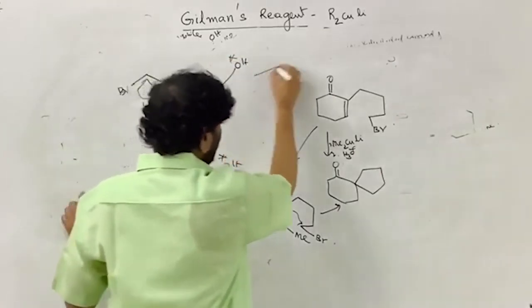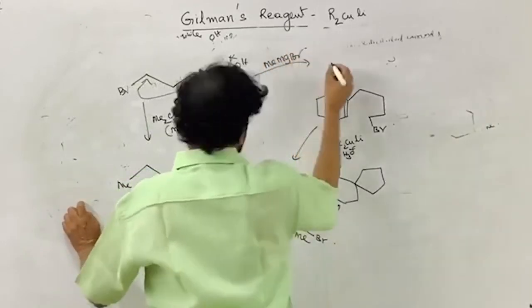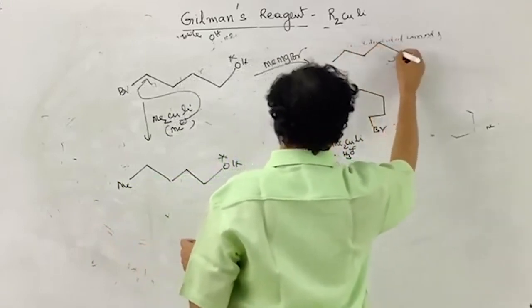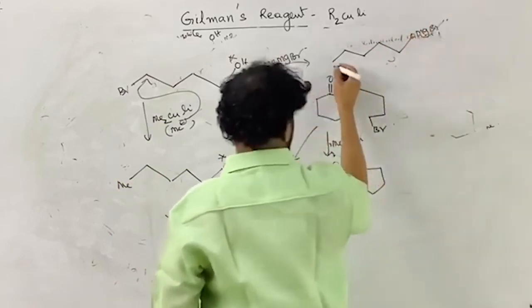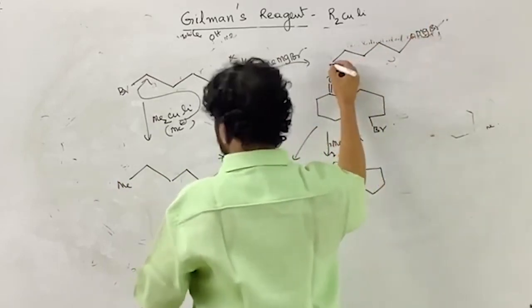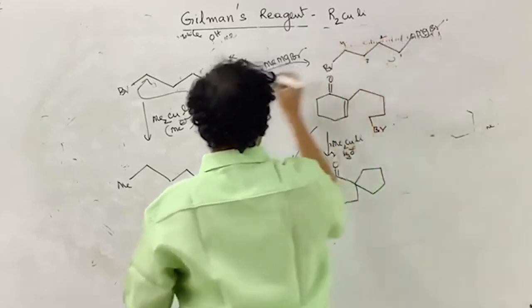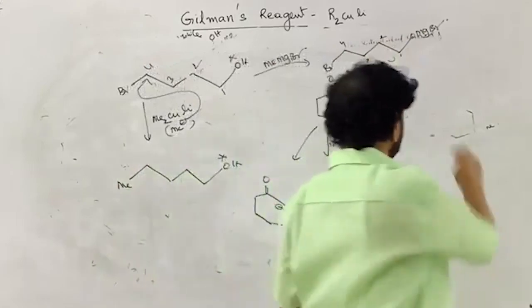if you treat with methyl magnesium bromide, first one mole of the methyl magnesium bromide reacts; the first reaction is this, that is Br. 1, 2, 3, 4. To avoid confusion, numbering is given.